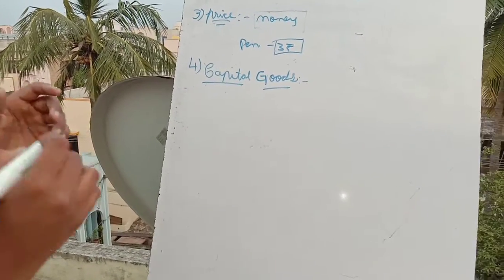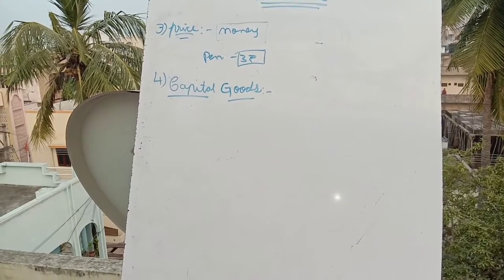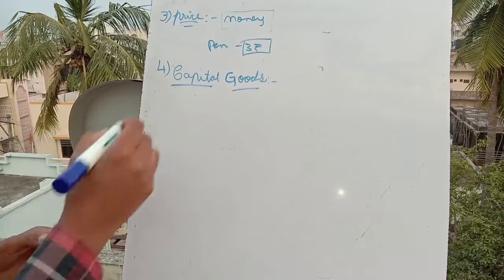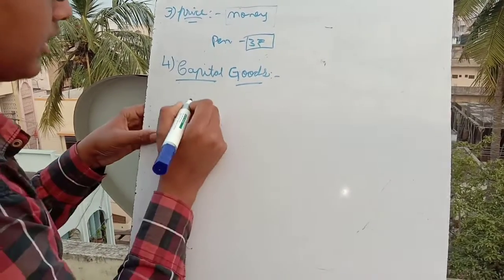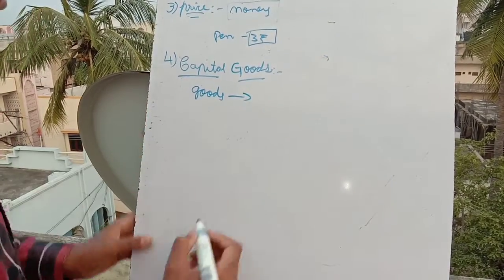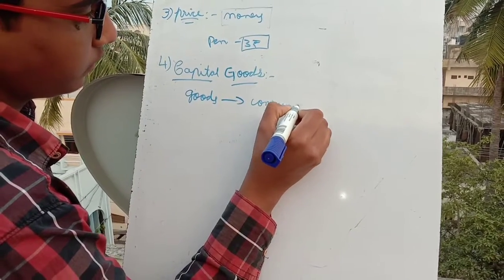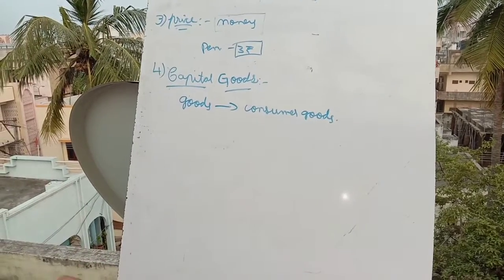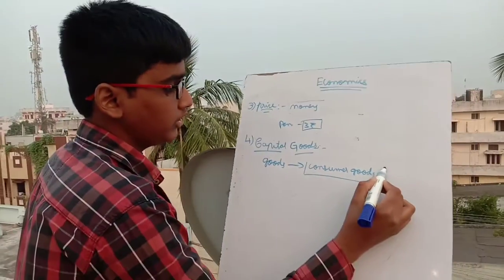The fourth topic is capital goods. So what are capital goods? I think we have already discussed capital goods. Capital goods are the goods which are used for the production of other goods, that is, goods used for producing consumer goods directly. So what are consumer goods? Like milk packets, breads, vegetables, etc. All those are examples of consumer goods.